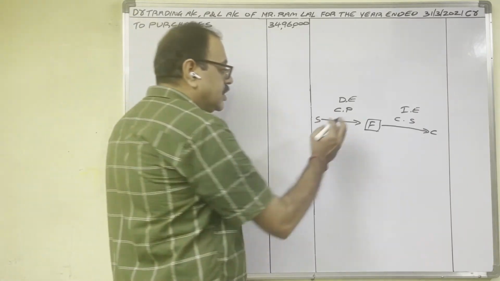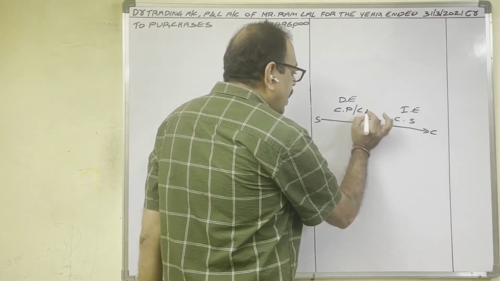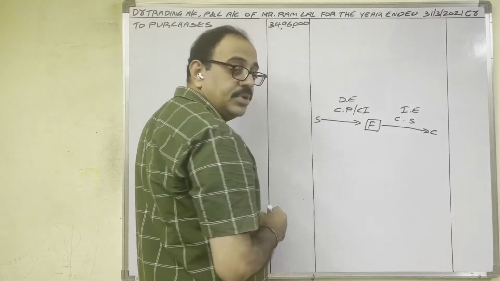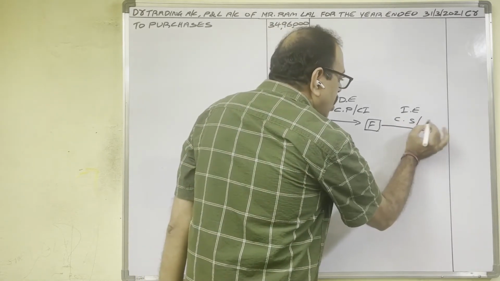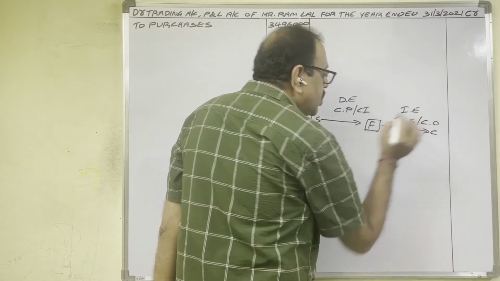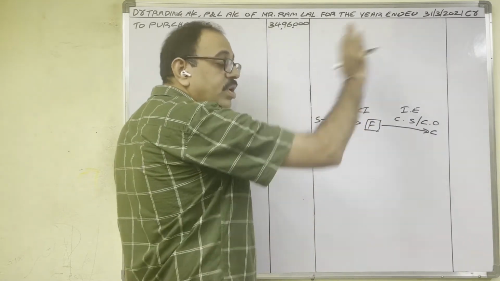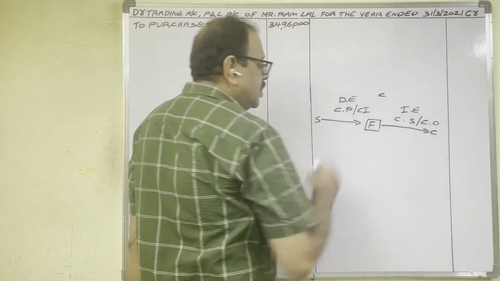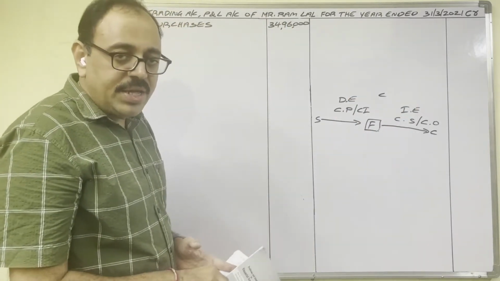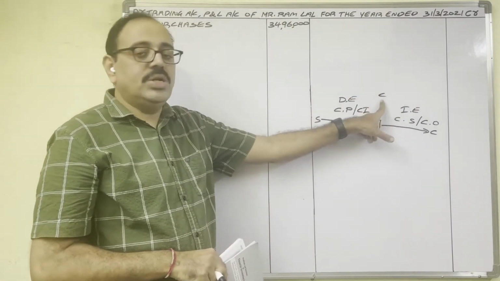Carriage on purchase is also known as carriage inward, because goods are coming in. Carriage on sale is also known as carriage outward, because goods are going out from our firm. Sometimes he gives only the word carriage. There is no clarity whether it is carriage on purchase or carriage on sale.